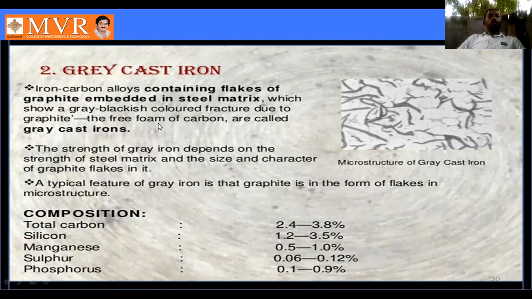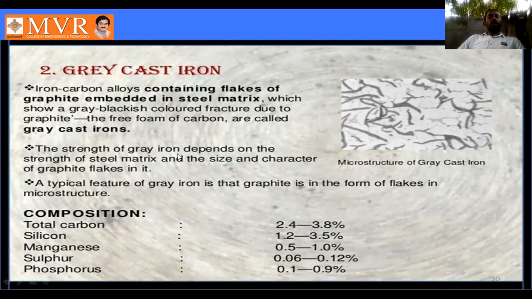The free form of carbon is what makes it gray cast iron. We can see this free form of carbon in this diagram, so that's why we call it gray cast iron. It is an iron carbon alloy containing flakes of graphite embedded in a steel matrix, which shows a gray blackish colored fracture due to graphite. The free form of carbon is called gray cast iron.